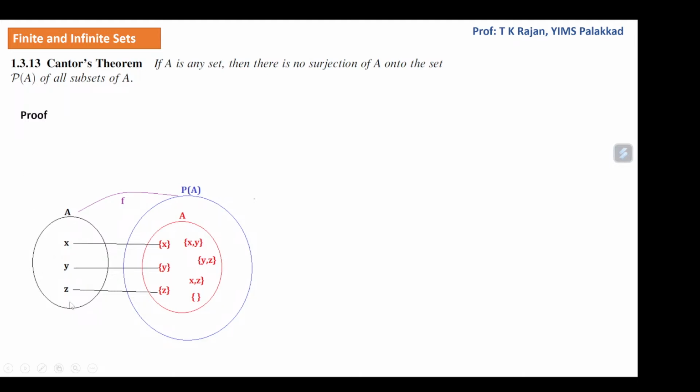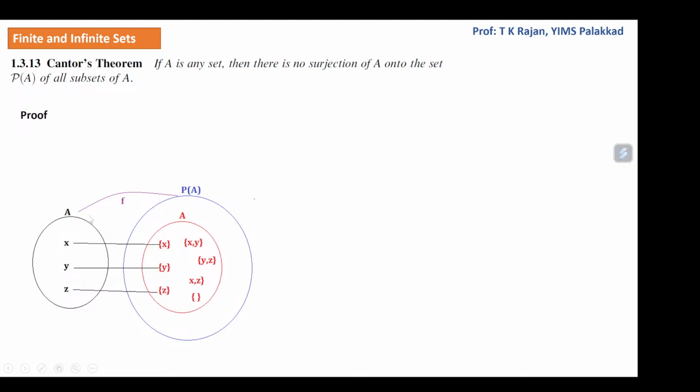Consider a set A having three elements x, y, z. We have to claim that there cannot be a surjection of A onto P of A, the power set of A, which contains 2 raised to 3 elements, since there are 3 elements in A, such as A itself, the empty set, singleton sets like set x, set y, set z, and sets having 2 elements like set xy, set yz, set xz.